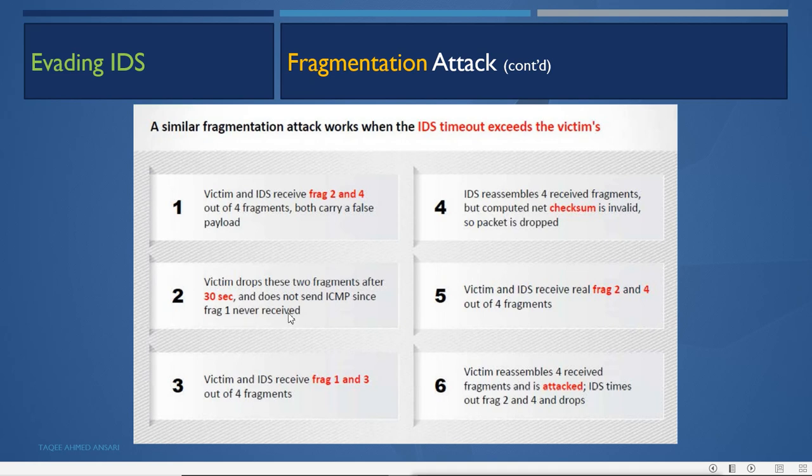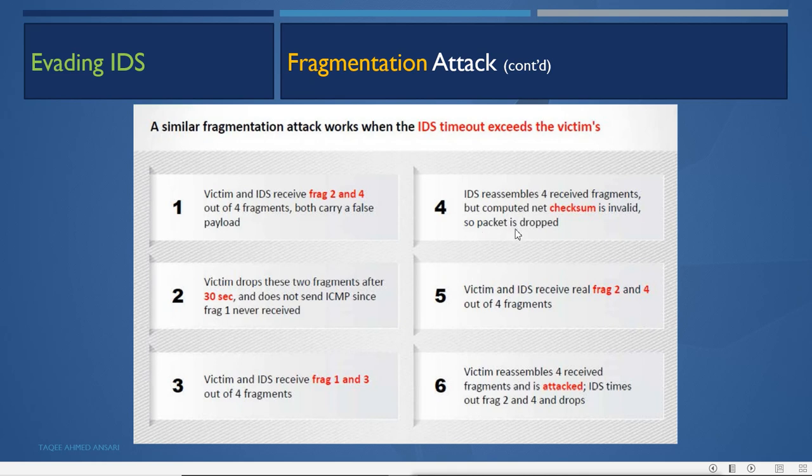Then victim and IDS receive fragments 1 and 3. This is the real attack payload out of those 4 fragments.